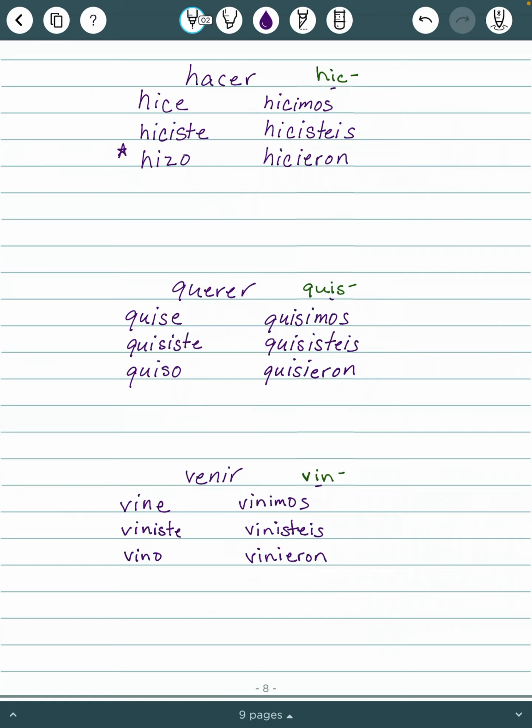The one extra thing with hacer, though, is hizo. And I do want to explain why we do this. If we just took the stem that we've memorized, HIC, and the ending is an O, remember C-O sounds like co, but the verb stem is is. So we want it to sound like iso, not eco. So because of that, we want to keep that sound. We are going to change that C to a Z there. So be careful with that.